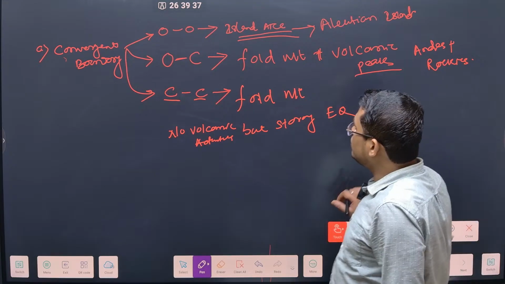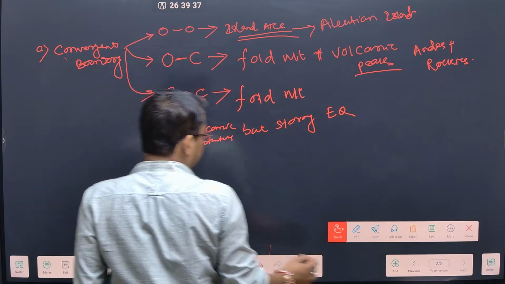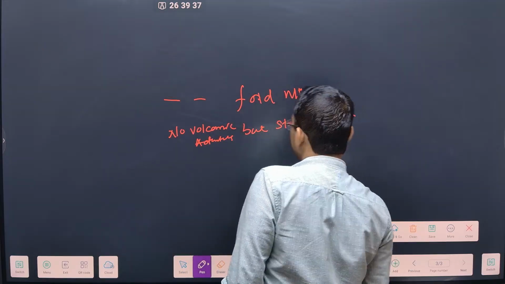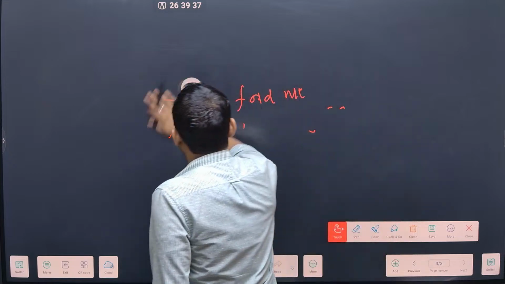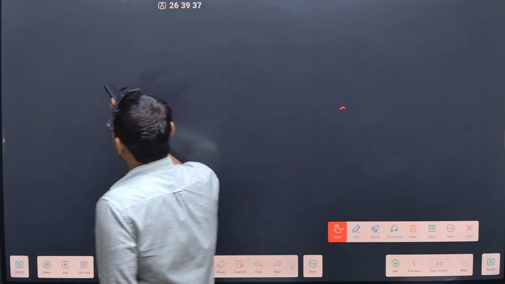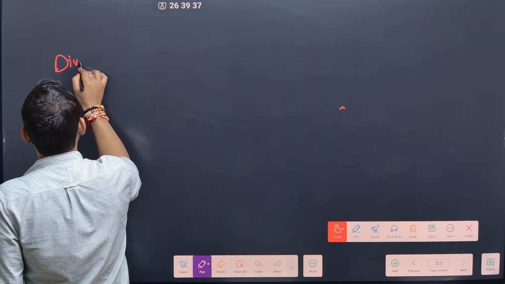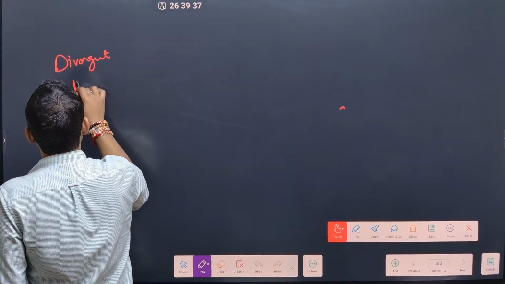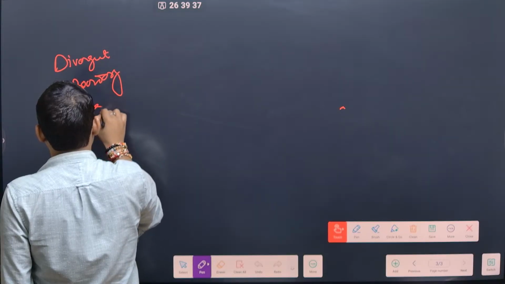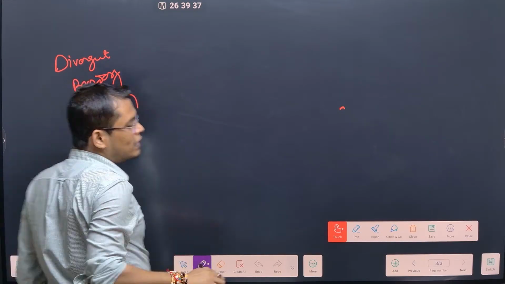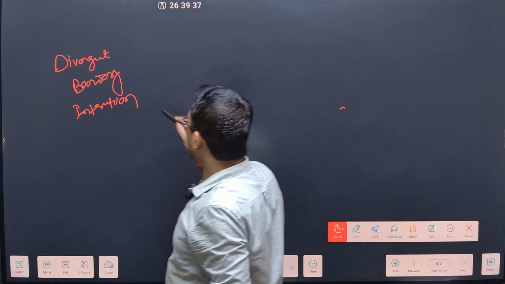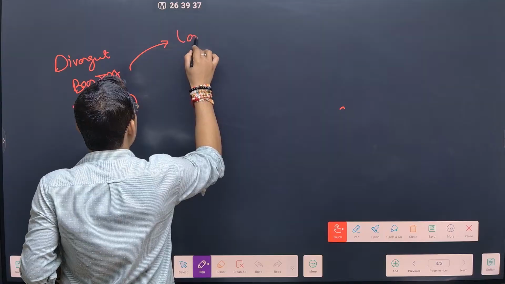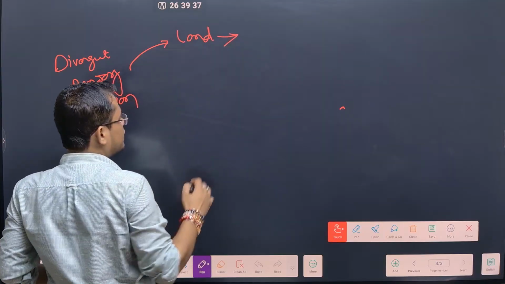ठीक है, चलिए आगे बढ़ते हैं. So this is what about the convergent boundary. So let's discuss about the divergence boundary. Whenever there is divergence boundary interaction, here two plates are divergent, meaning two plates are moving away. When they are moving away, if it happens below the land, और लैंड के नीचे होती है तो क्या बनेगी, रिफ्ट वैली बनेगी.